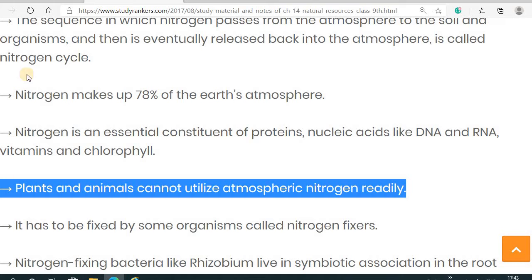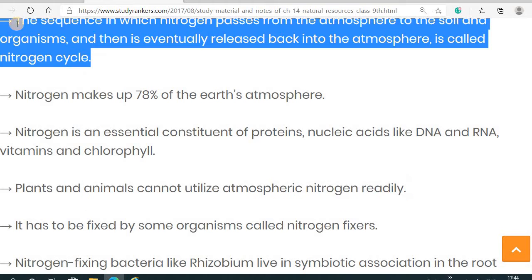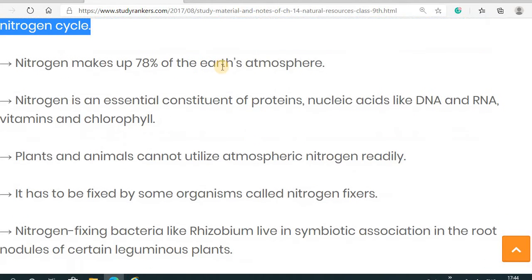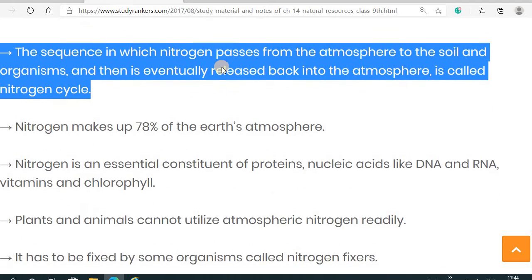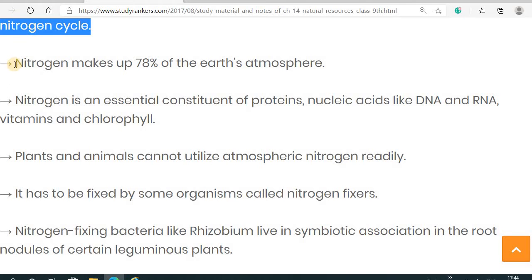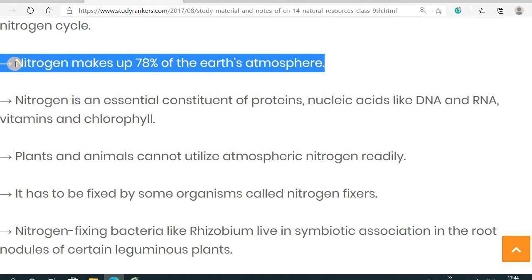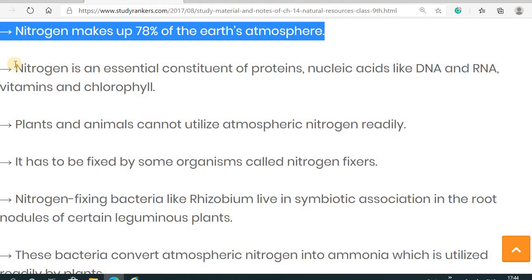So the nitrogen cycle means the sequence in which nitrogen passes from the atmosphere to the soil, and from the soil back again, in reverse, into the atmosphere. And 78% of the earth's atmosphere is occupied by nitrogen, or you can also say the maximum gas present in the atmosphere is nitrogen.